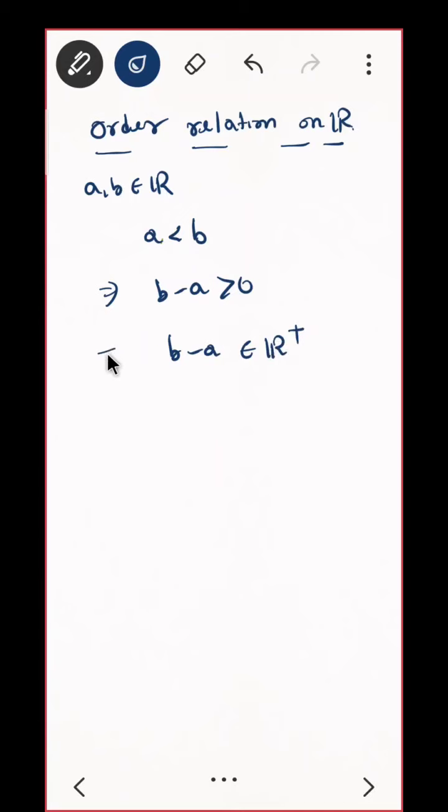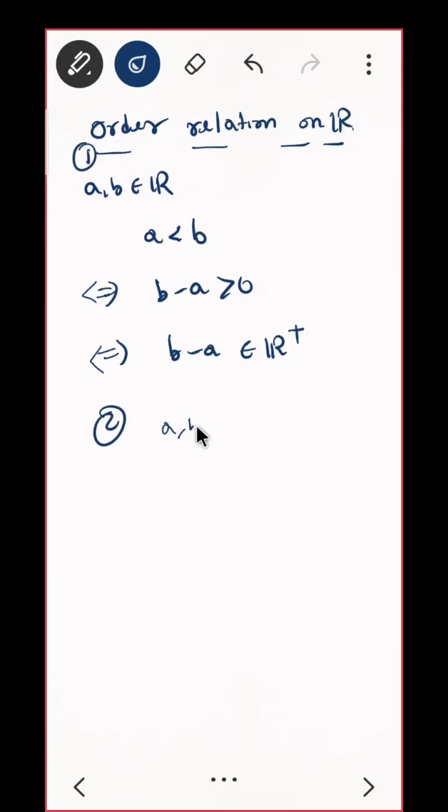Perfect. So can I go back also? That is, if I say B minus A belongs to R plus, can I go back? That means B minus A is positive. Since it is a definition, you can go back like this. So if you say A is less than B, that means B minus A belongs to R plus. Same, you can put it as 1 here. Same, 2 will be what?